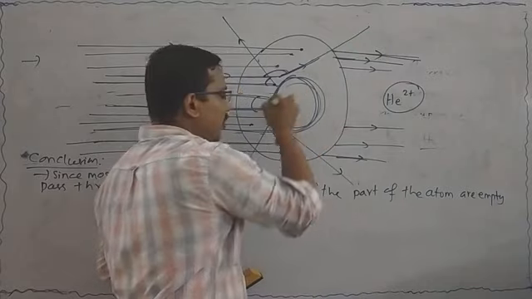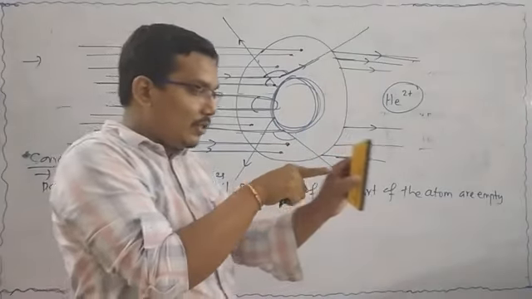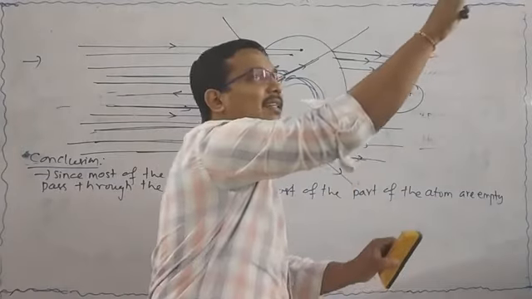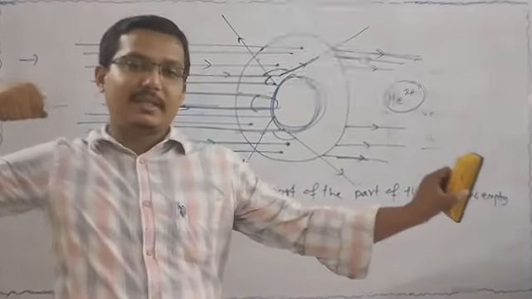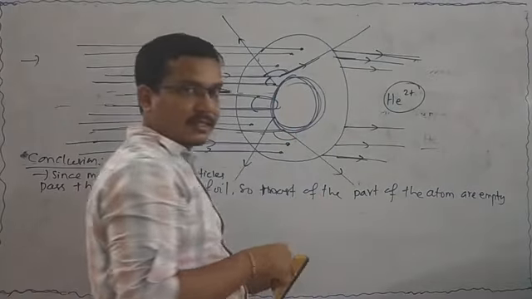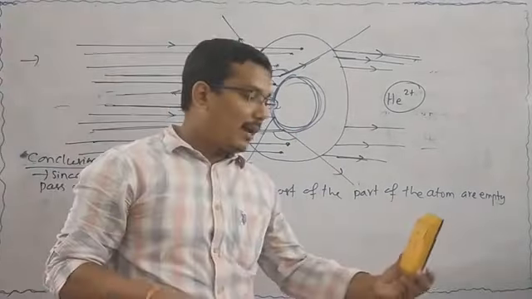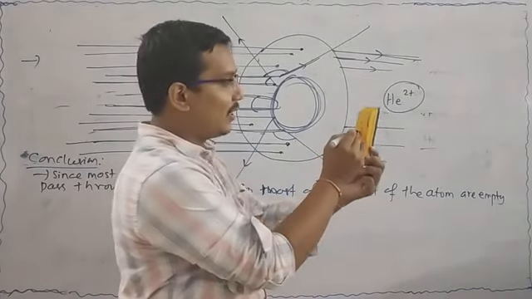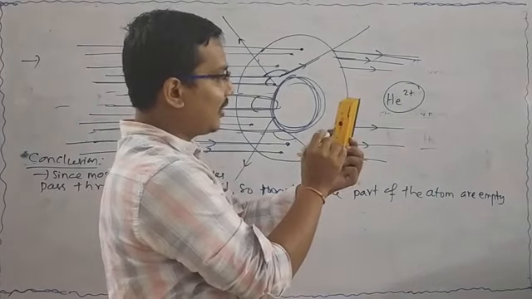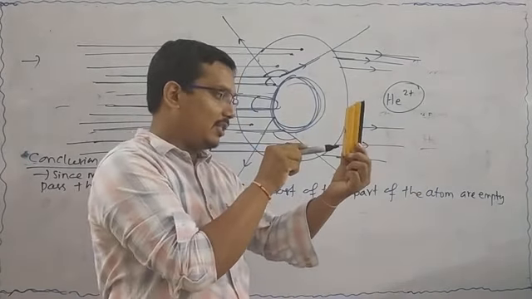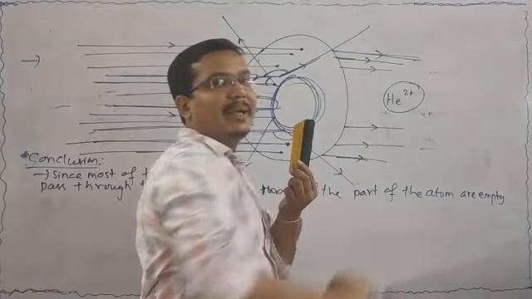As a result, the alpha particles do not cross the solid particles. Suppose this is your solid particle, and here there is no particle present in the gold foil, which means the alpha particle easily passes through and goes to the back side.